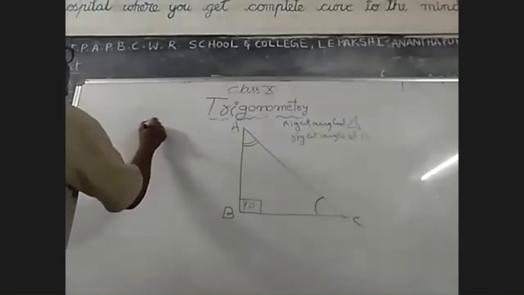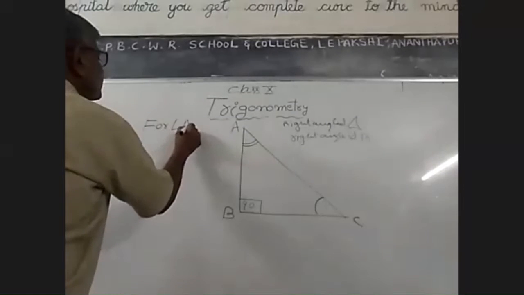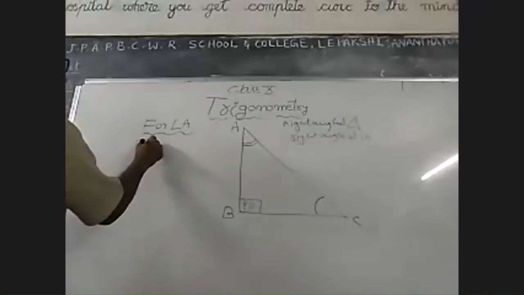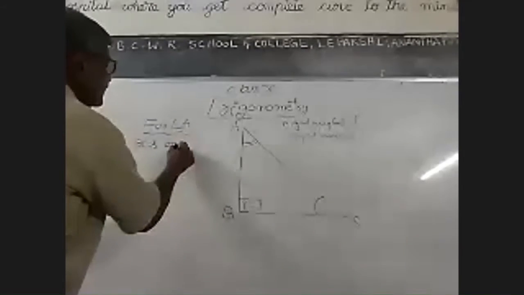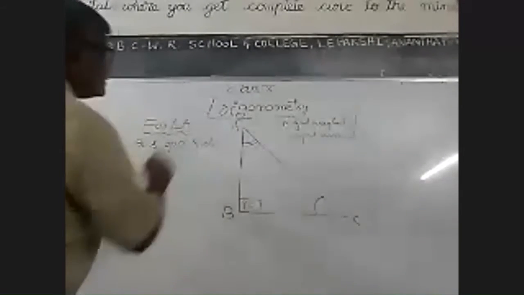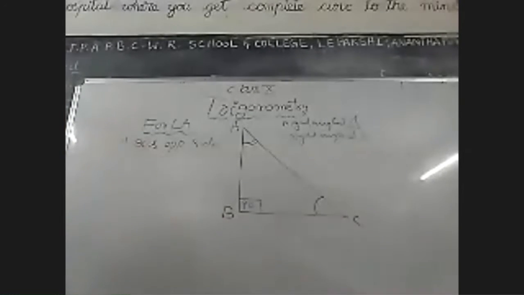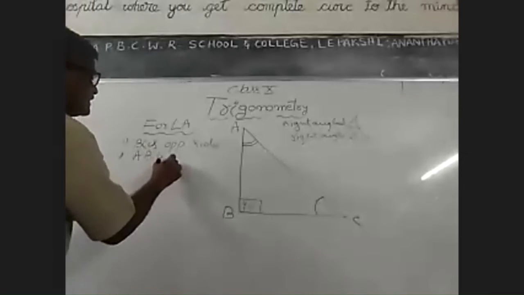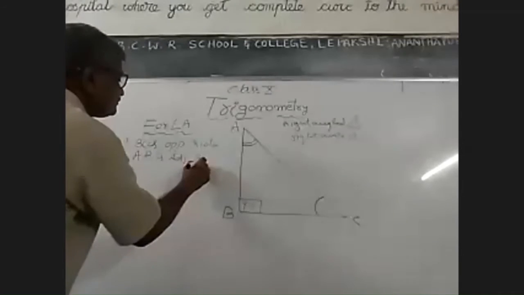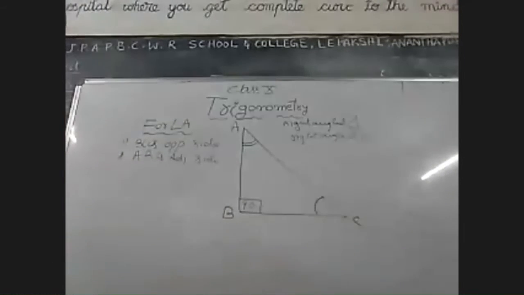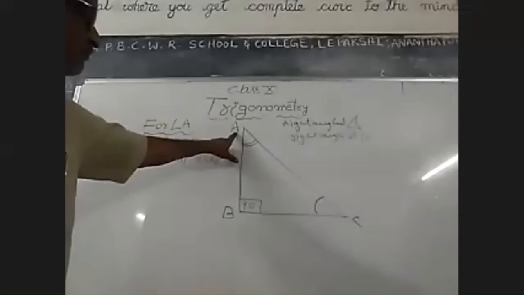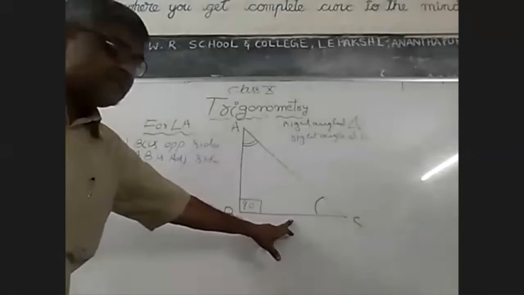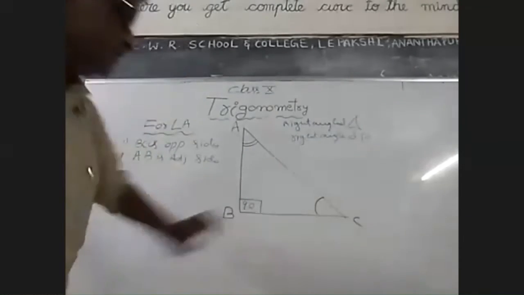So for angle A, BC is the opposite side, number one. And AB is the adjacent side. See the board. So here for angle A, AB is the adjacent side, BC is the opposite side.